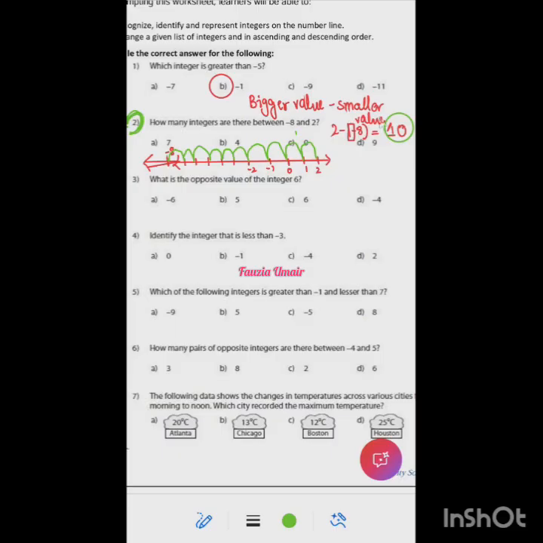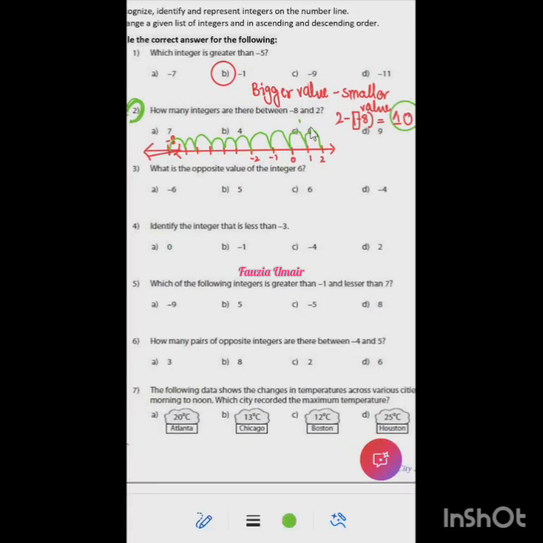Okay. So whenever the question comes, how many integers are between these two, we always use this formula. For example, if they ask how many integers are between -1 and 1, what do you think? How many integers? 1, 2, ma'am. So this is -1 and this is 1. Now let's apply this formula. Bigger value is 1, 1 minus -1.